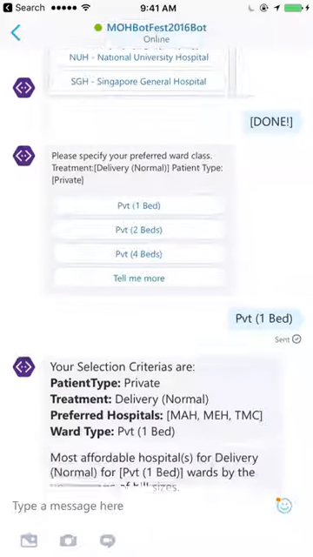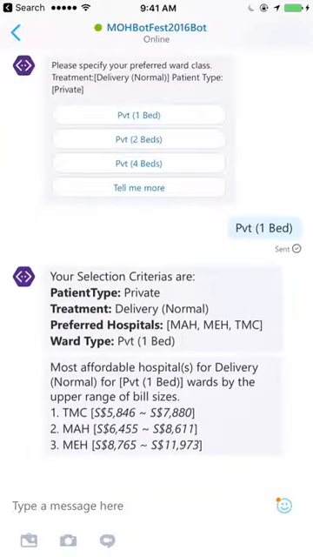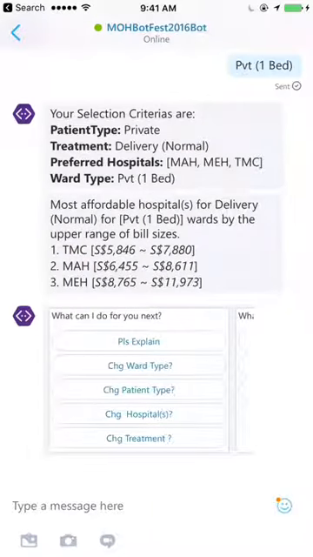Okay, so AuntyBill conveniently summarize our selection criteria. So we have chosen a private patient type, treatment type of delivery normal, the list of preferred hospitals being MAH, MEH, and TMC, and the selected ward type being private one-bedder.